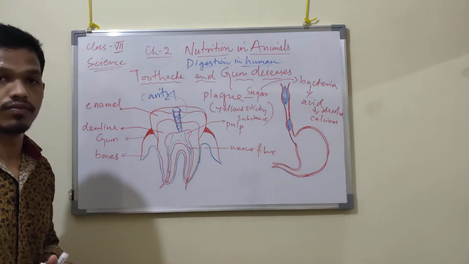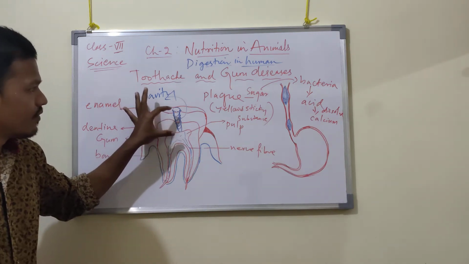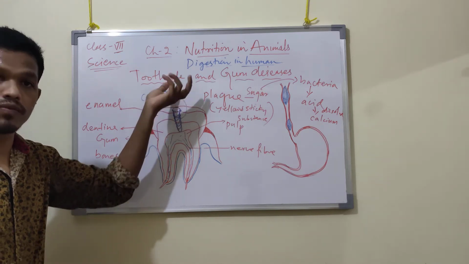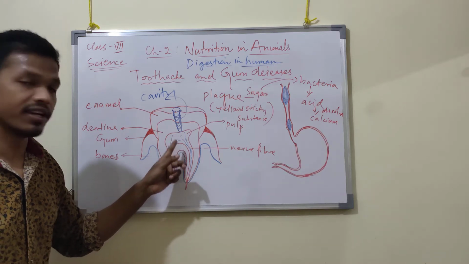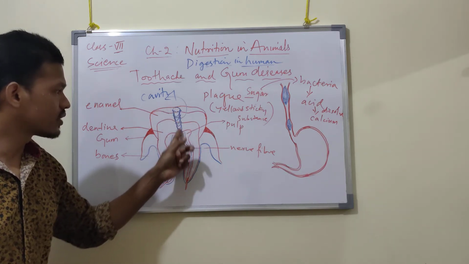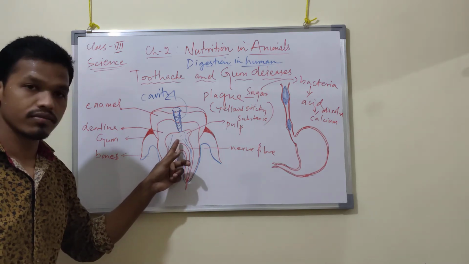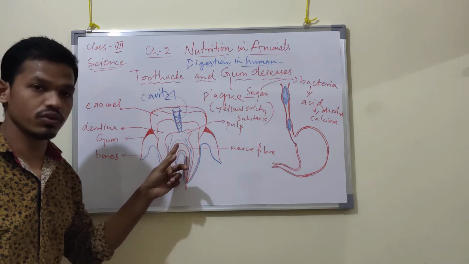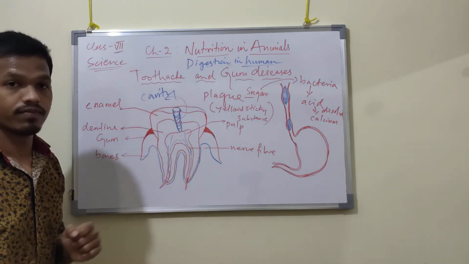A cavity is formed. This cavity makes it easy for food particles, bacteria or anything else to touch the nerve ending. This is the nerve inside the tooth. Got it now? This is the cross section of a tooth, so this cavity is formed.